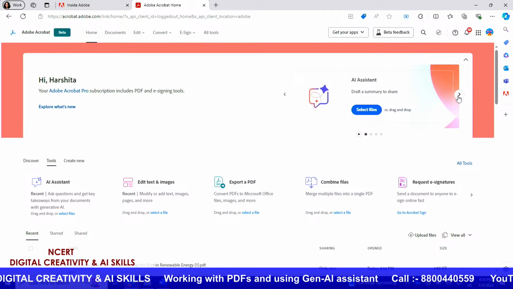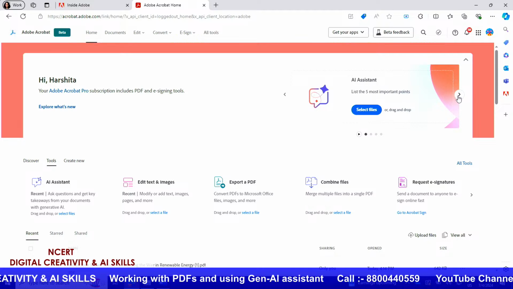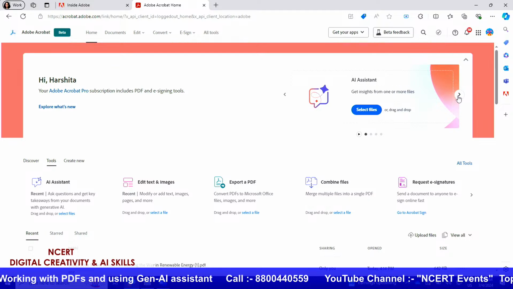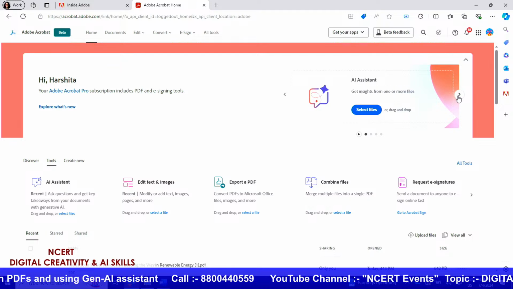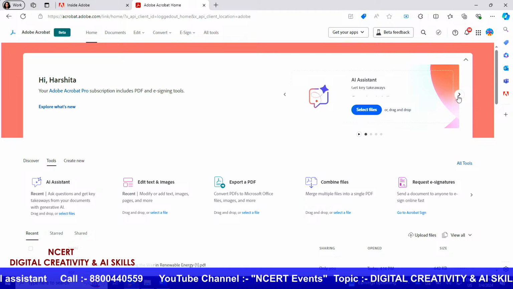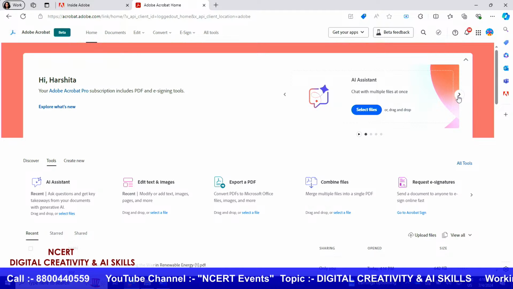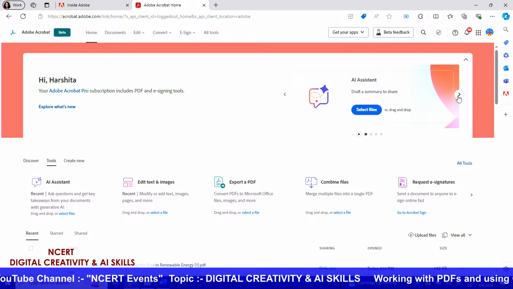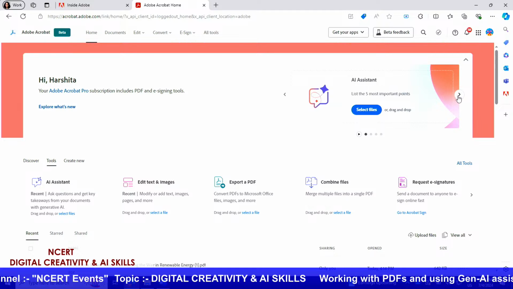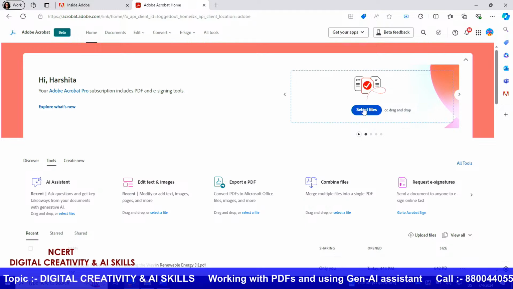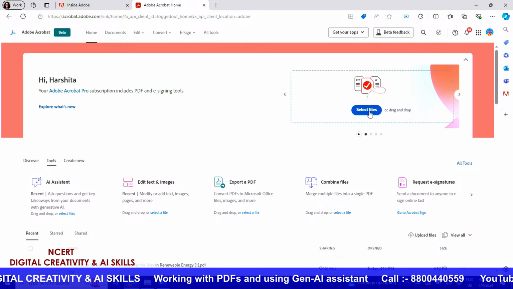All right. Now, this time for our next workflow, I want to try something different and see how we can work with multiple files, right? I'm sure everybody over here at some point would need to create a syllabus for their respective subjects. Now, this could be at the beginning of the year or at any other time, but let us see how Acrobat AI Assistant could help us with this.